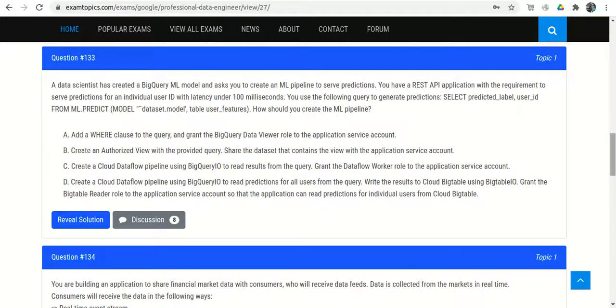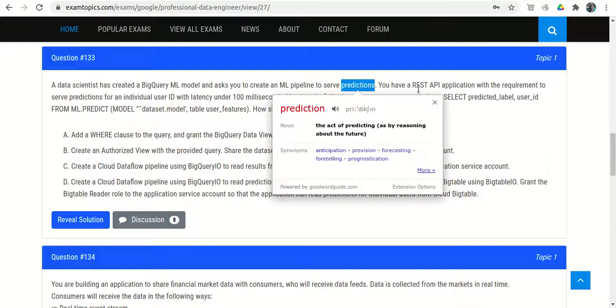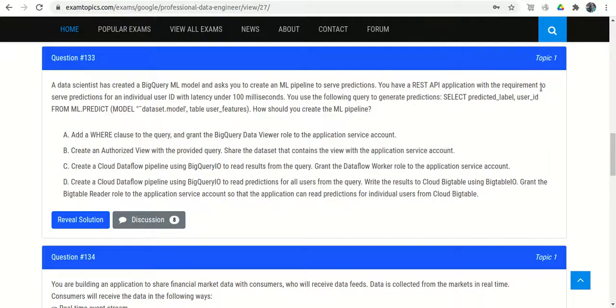Question number 133. A data scientist has created a BigQuery ML model and asks you to create an ML pipeline to serve predictions. Okay, we created the BQML model, and we need to create an ML pipeline to serve the predictions. You have a REST API application with the requirement to serve predictions for an individual user ID with latency under 100 milliseconds. So the speed should be very fast. It's not seconds, it's 100 milliseconds.